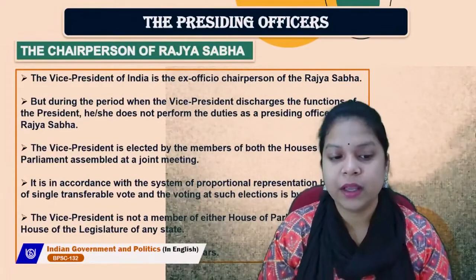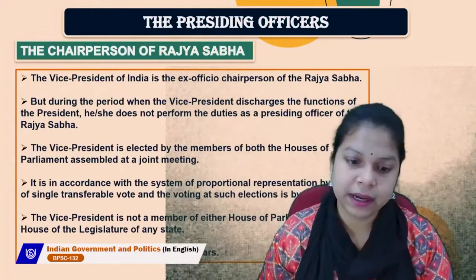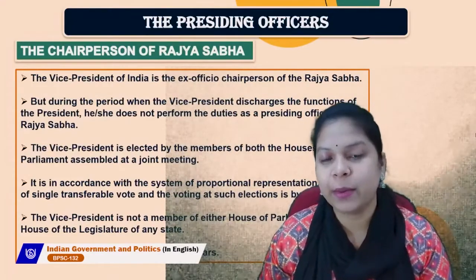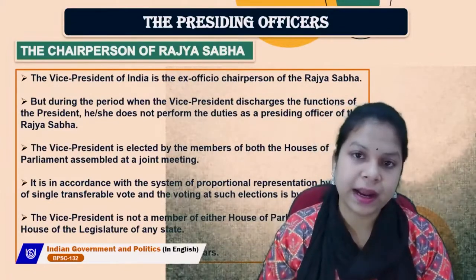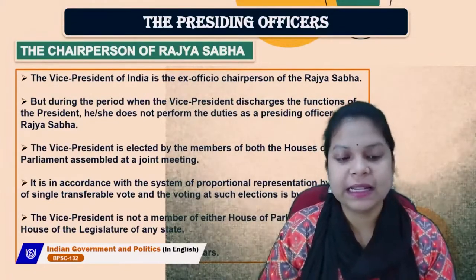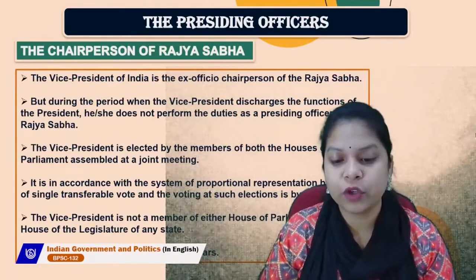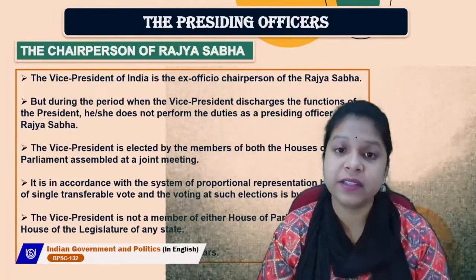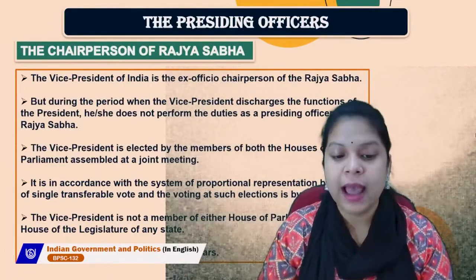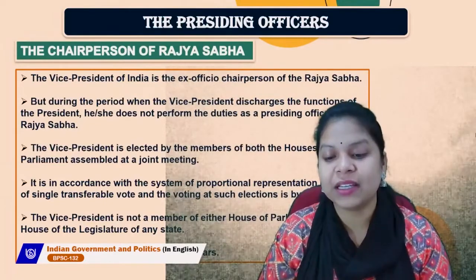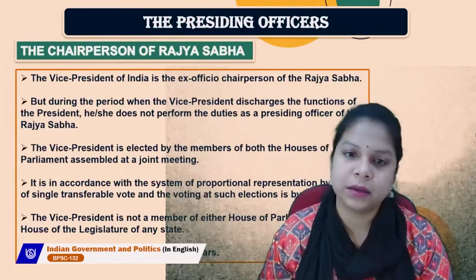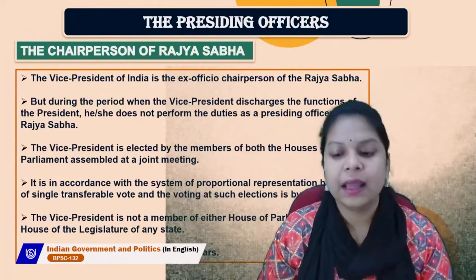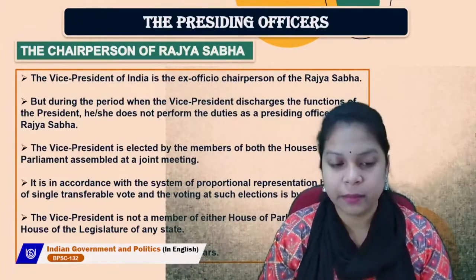The Vice President is elected by the members of both the Houses of Parliament assembled at a joint meeting. So how is the Vice President elected? It is in accordance with the system of proportional representation by means of the single transferable vote, and the voting at such election is by secret ballot. So, the voting for Vice President is done by secret ballot.